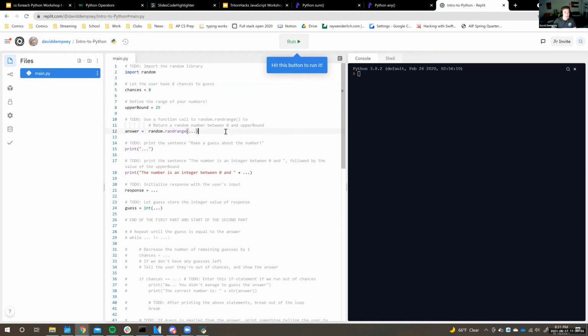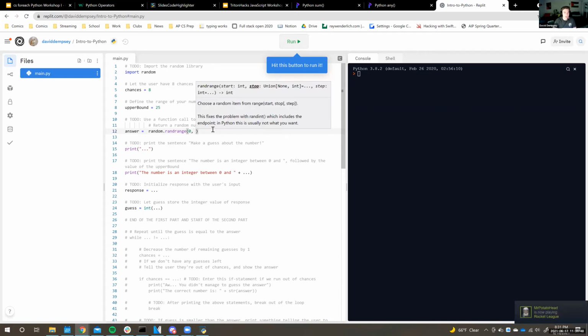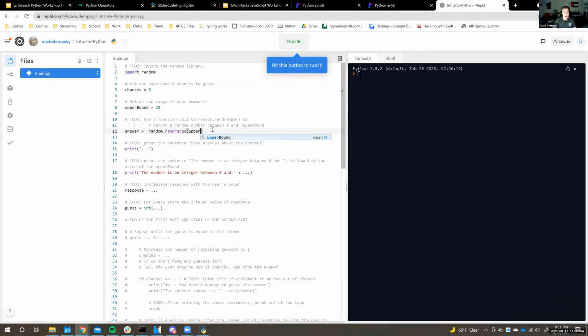All right. So the next thing we want to do is use randrange, which I demonstrated before, to generate a random number between 0 and the upper bound. And so for randrange, one of the options you can do is have 2 parameters. You could have a start and a stop. So we want to start at 0 and end at our upper bound. And as I showed before, we actually don't even need to specify the 0. We can actually just type in upper bound. And what this will do is it'll generate a random number in between 0 and 25.